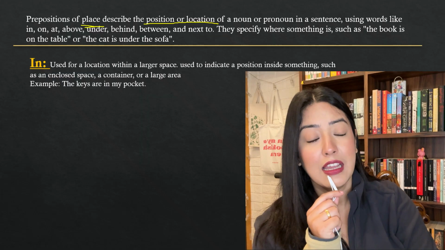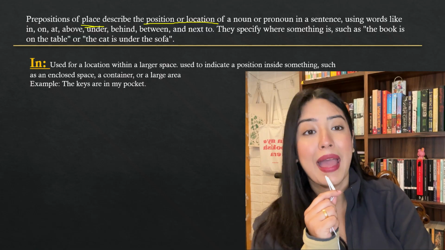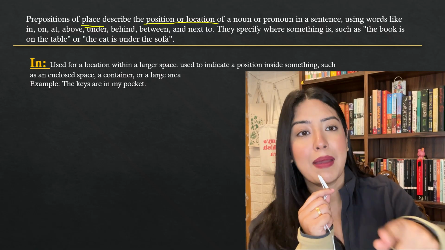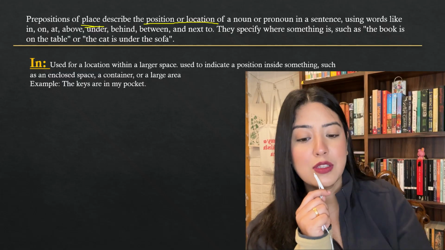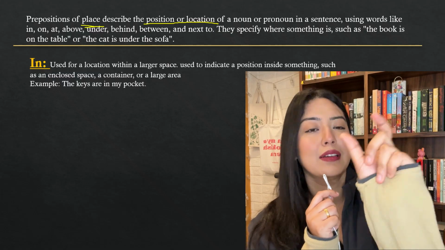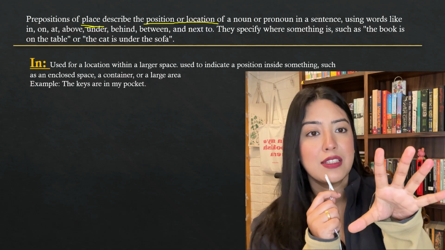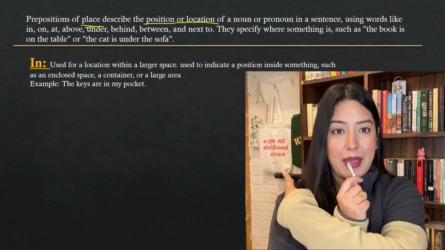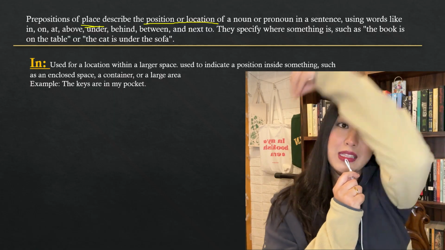always use "in." So if you say, "Where's the pen?" it's in my pencil box or in my bag. Where are the books? In my bag. The larger space is your bag and the books are in it. So "in" is always used for a location within a larger space, when you compare the two objects. My bag is a larger space in comparison to my books. So my book is in the bag.